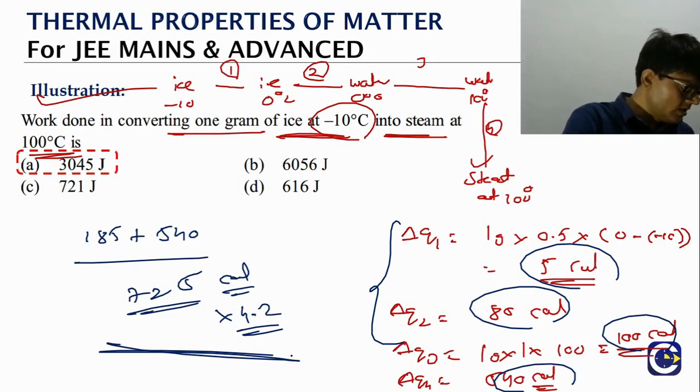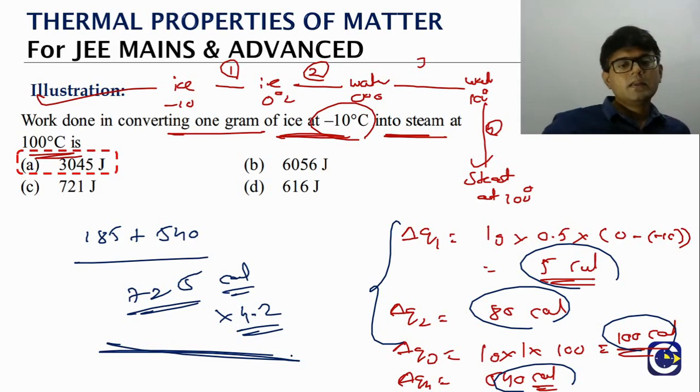So what we are doing essentially here is the conversion of the final heat that is required to be supplied. So we'll have to do the work in some form to supply this amount of heat. So what is the answer for this? It will be 3045 joules.